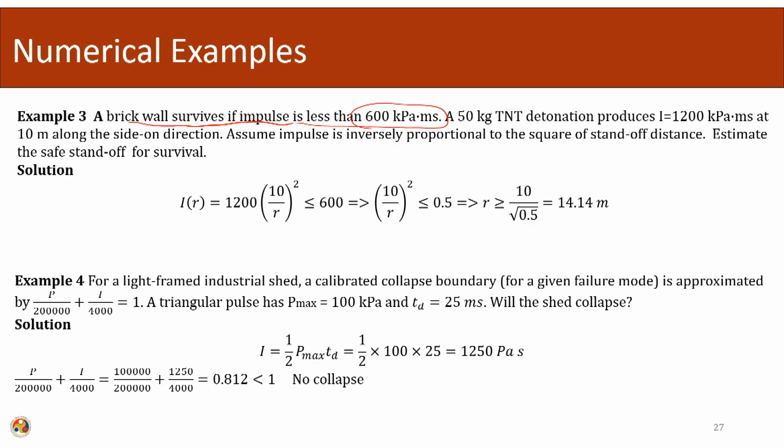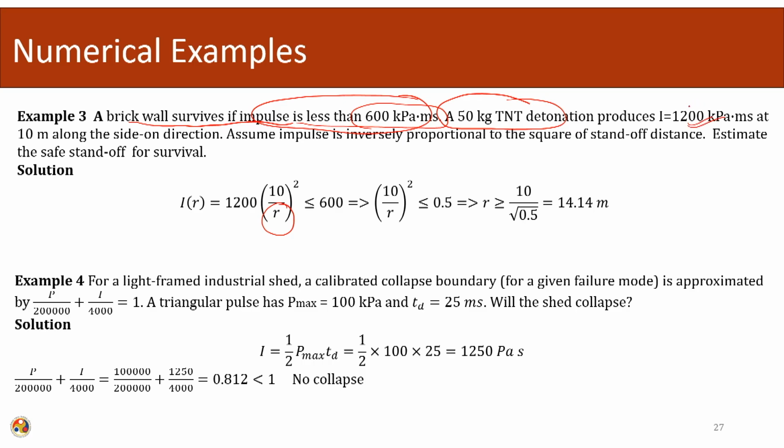Assuming that the impulse is inversely proportional to the square of the standoff distance, we need to estimate the safe standoff for survival. The survival limit is given, and the applied loading is also given. So, we need to estimate the safe standoff distance for this particular case.